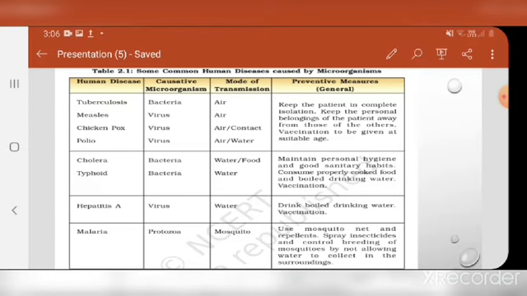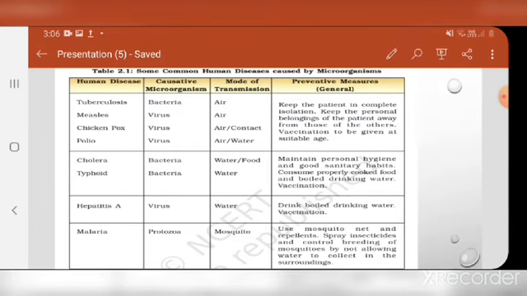Because it transmits by water, the drinking water should be clean, and for cleaning, boiling can be done. Vaccination is the measure by which this disease can be prevented.